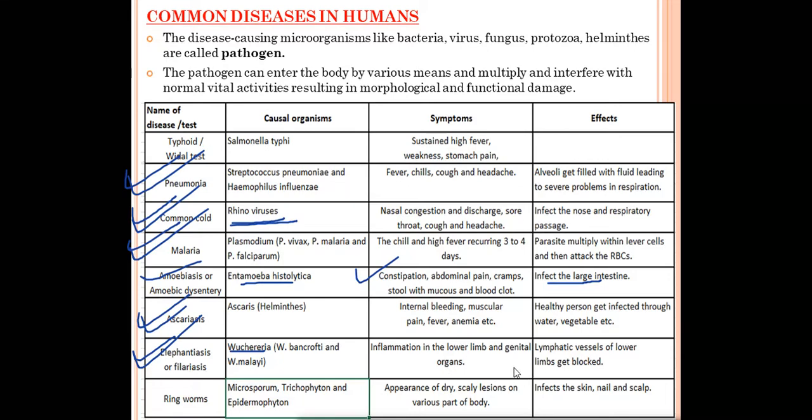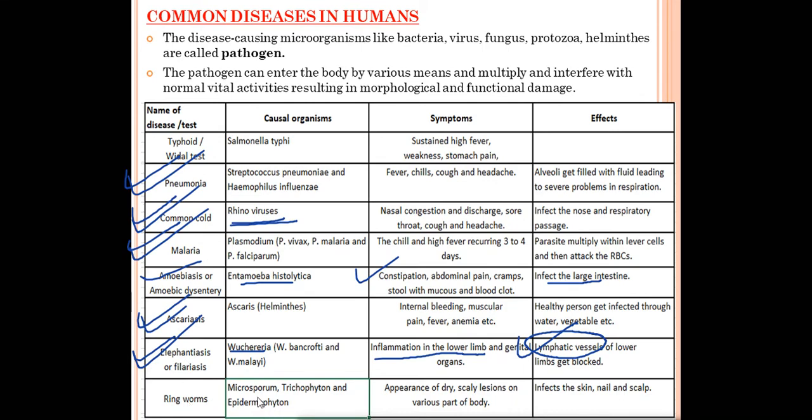Now, what are the effects of this disease? Lymphatic vessels of lower limbs get blocked. Since it is there we can see inflammation in the lower limbs. So the lymphatic vessels which are present in the lower limbs, they get blocked because of this infection.